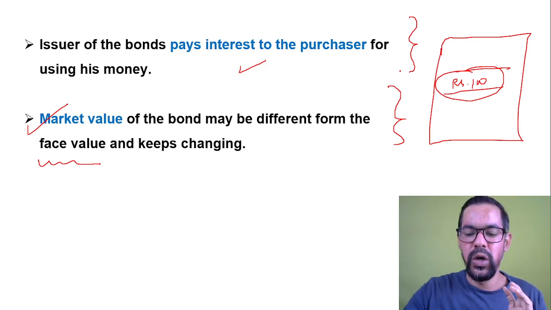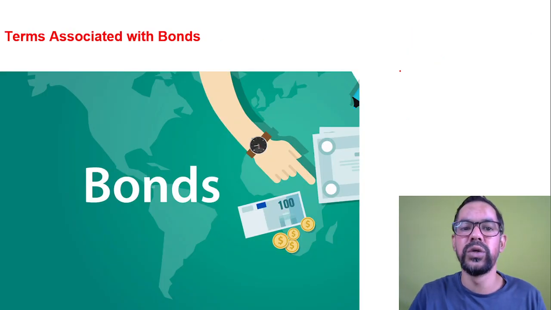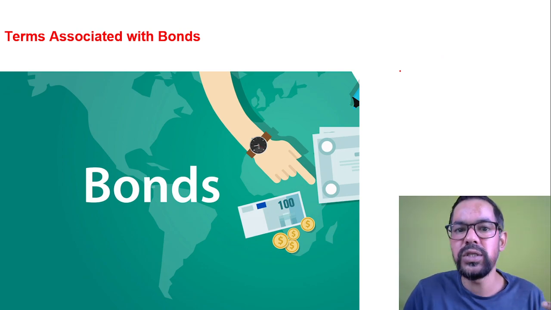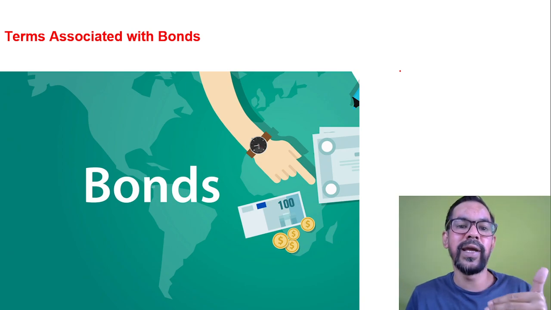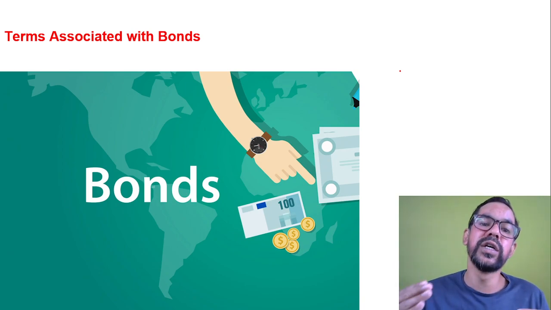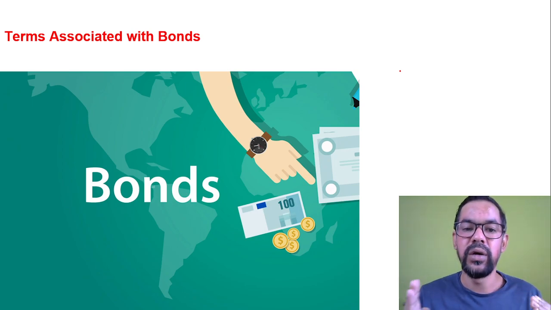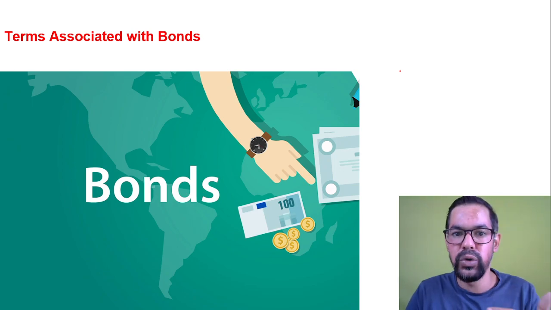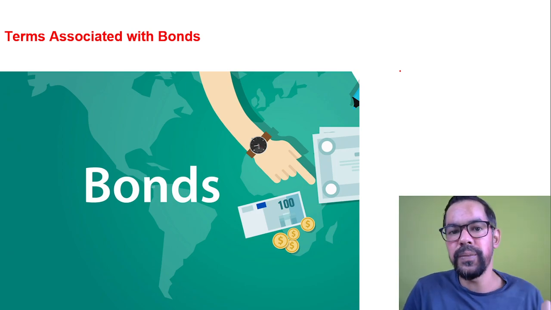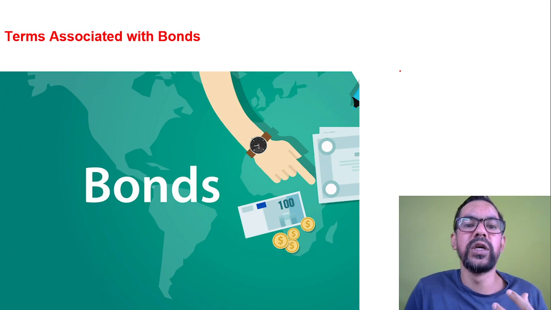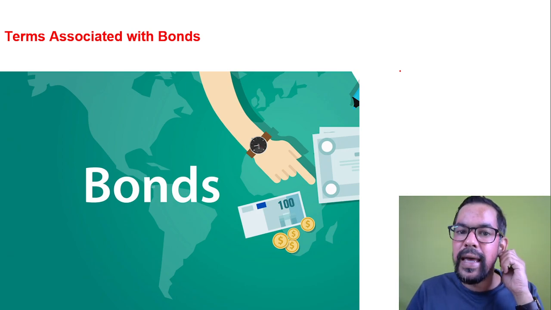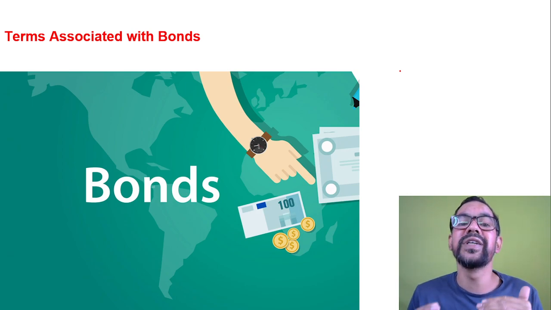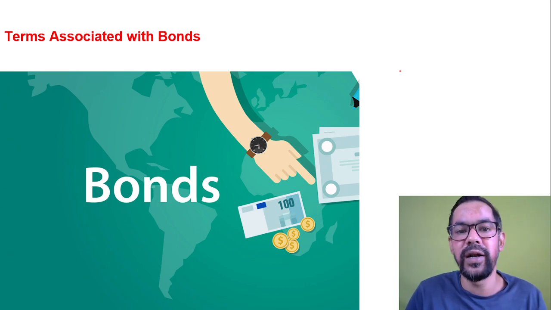Okay, so I hope bonds are clear to all of you. The basic two or three things you need to remember: bonds are debt instruments basically used for a long term period. The maturity of a bond can be 1 year, 10 years, 15 years, 20 years, or up to 30 years, which are generally known as deep discounted bonds. We'll come to these points. Basically, the issuer or the debtor who issues these bonds is raising funds for a specific time duration, and in return, those who invest in these bonds get interest at a fixed rate of interest.